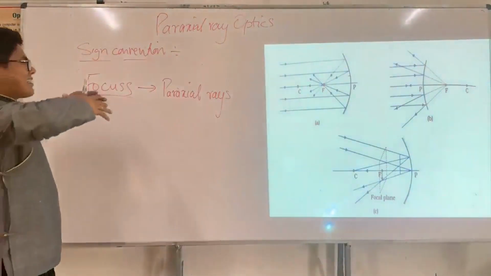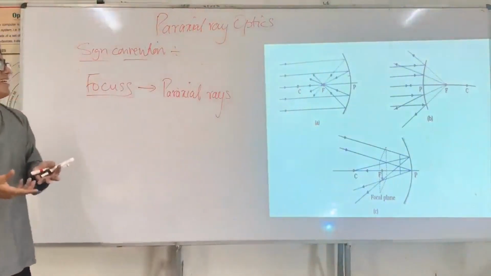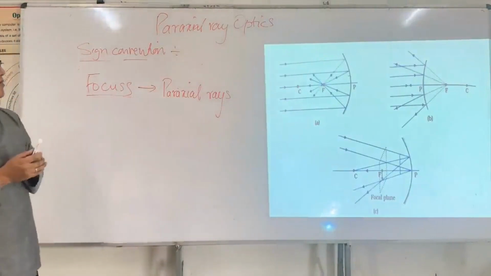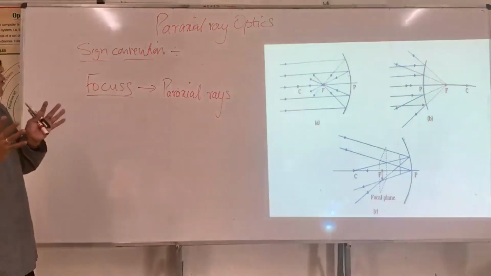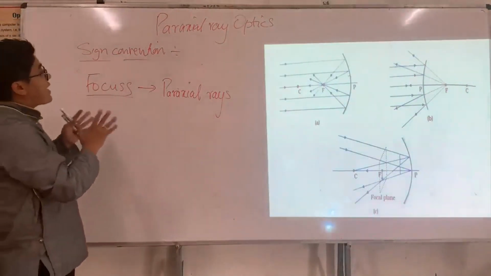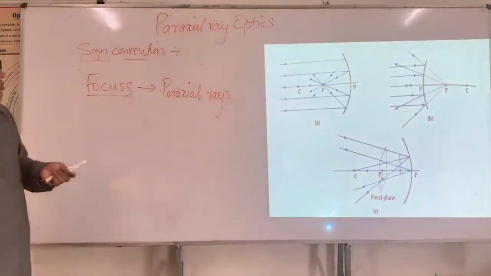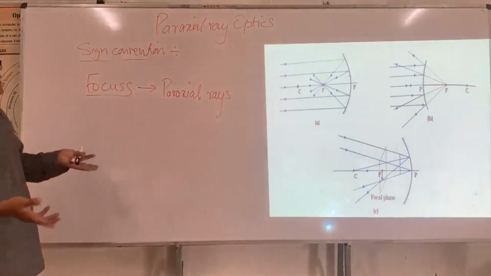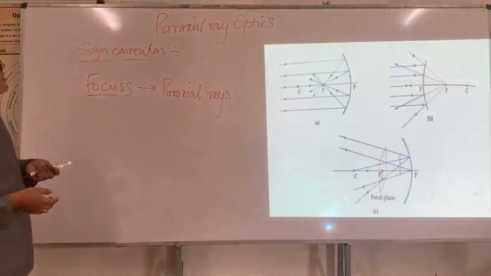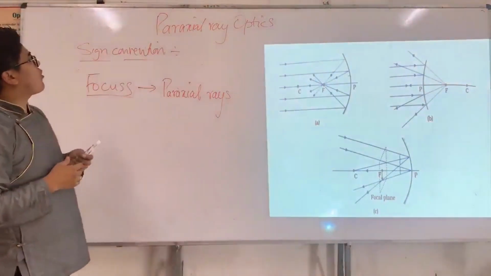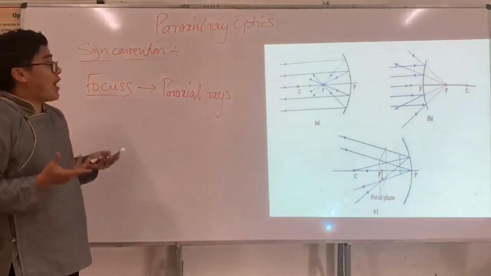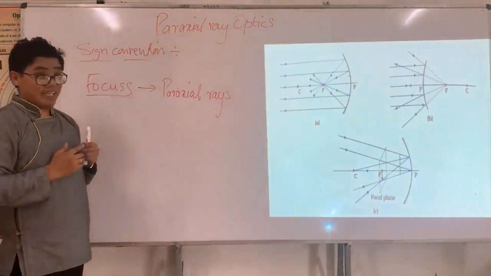The deeper answer is there may be aberrations. Therefore, we take only paraxial rays. This is not done in our textbook, but in higher classes this optics is called paraxial ray optics, because we take only paraxial rays.